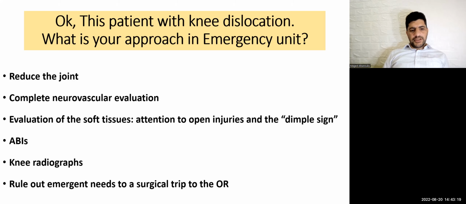Then I will do a knee radiograph and MRI to assess the ligamentous injury, which is expected. And keep in mind a high index of suspicion for any emergent need for a surgical trip to the OR.